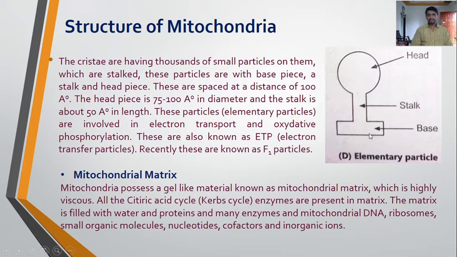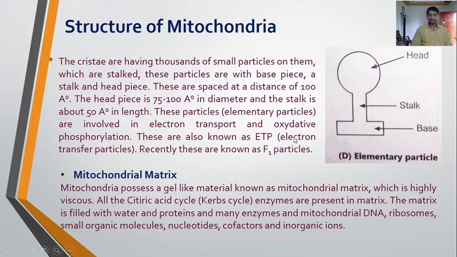So the particle has a base, a head piece and a stalk in between head and base. These are spaced at a distance of 100 angstrom. These elementary particles are also called F1 particles. The head piece is 75 to 100 angstrom in diameter. The stalk is about 50 angstrom in length.